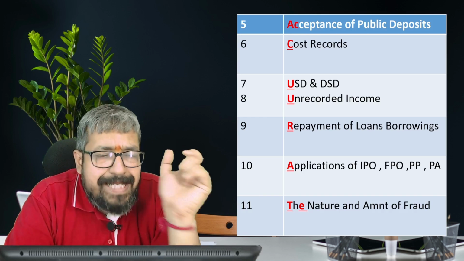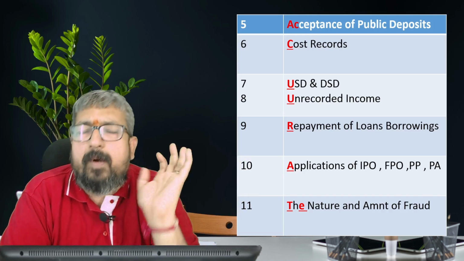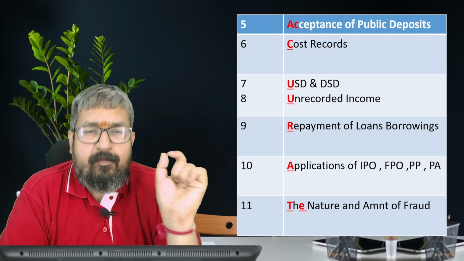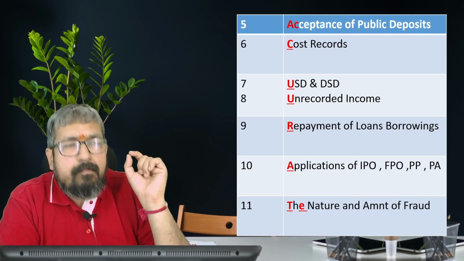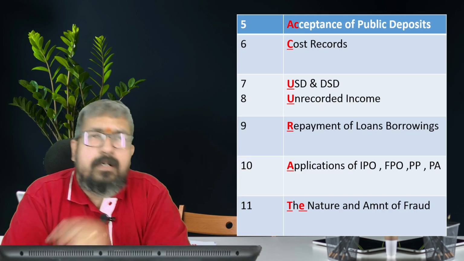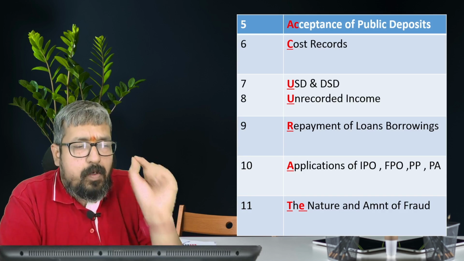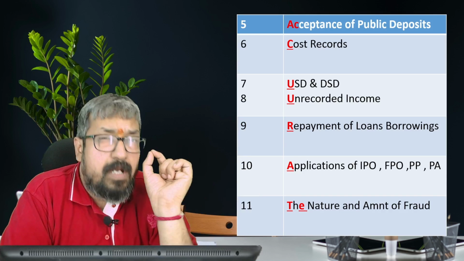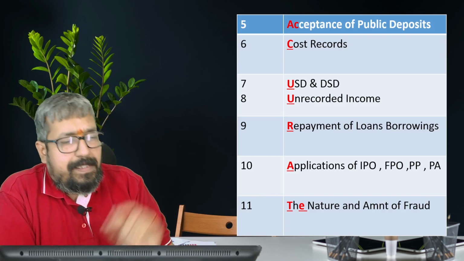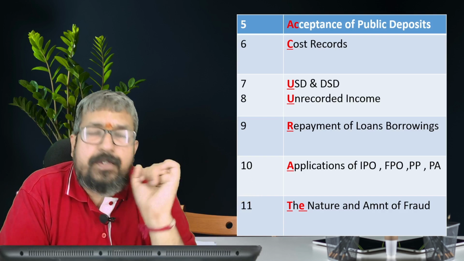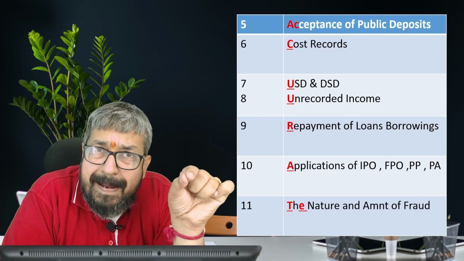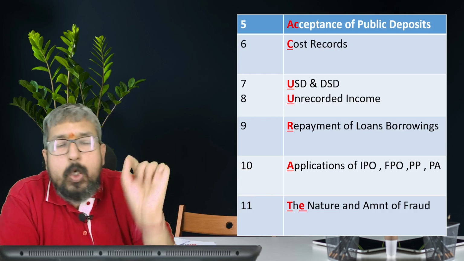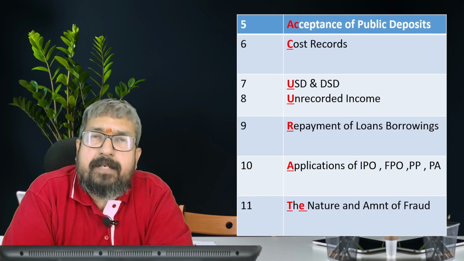First of all, AC: acceptance of public deposits. And then you have the cost records. So first you have the acceptance of public deposits. Then next one, C, cost records, whether they are made and maintained. Then USD and DSD, clause 7.